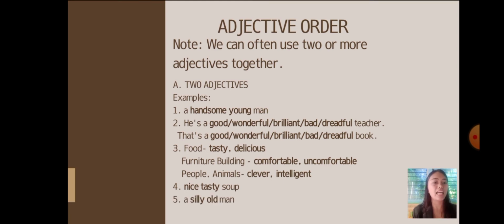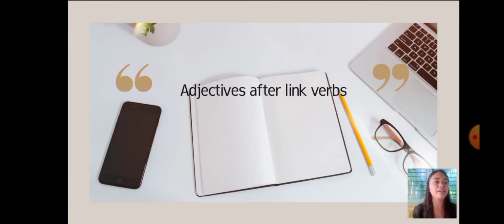So for the last example, a silly old man. So we have here two adjectives, silly and old. Silly is an opinion adjective, while old is a descriptive adjective. So in this example, we usually put an opinion adjective in front of a descriptive adjective. Now, let's have the adjectives after linking verbs.